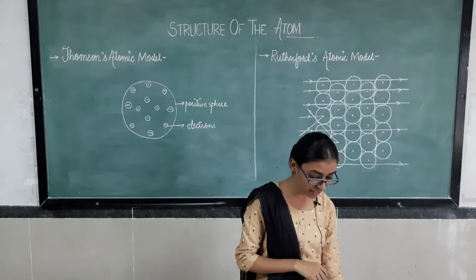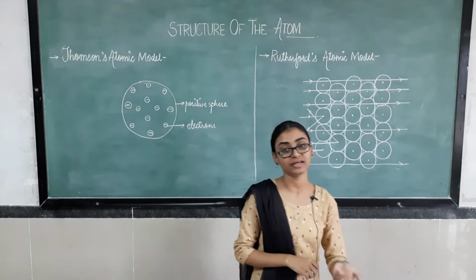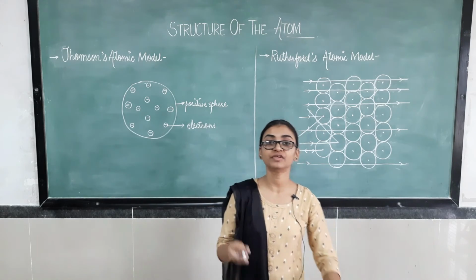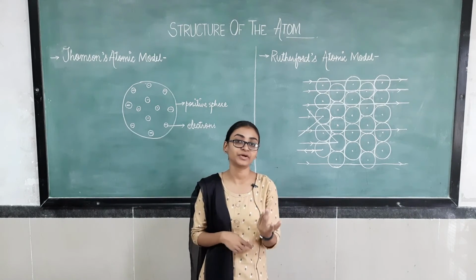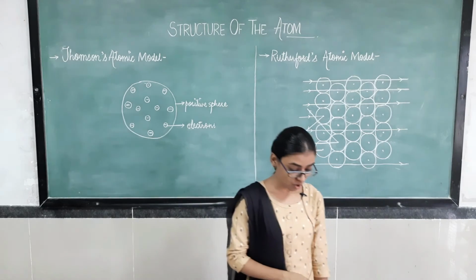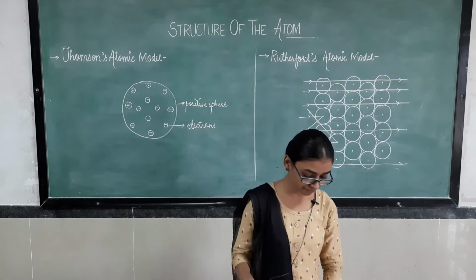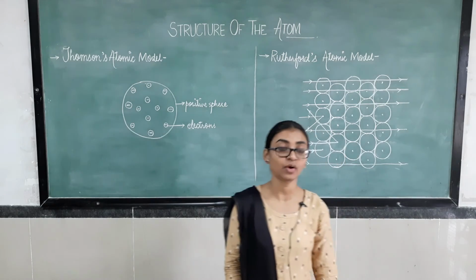Third, what he concluded: the size of the nucleus is very small as compared to the size of the atom. Right? We have learned this, that the size of the nucleus is 10 to the power 5 times smaller as compared to the size of the atom. Okay, so these were the three postulates or features of Rutherford's atomic model.